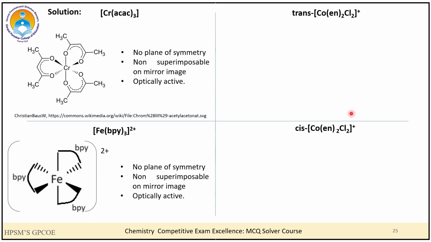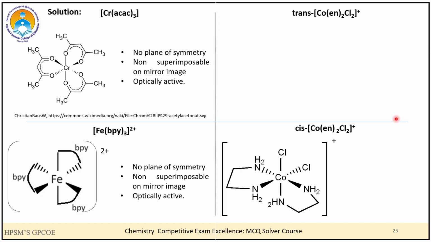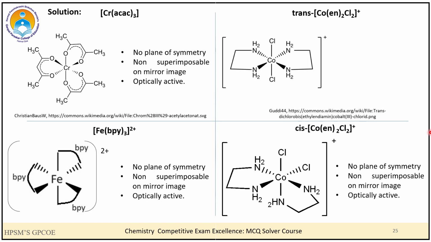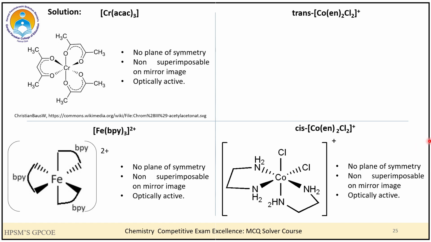Now here I have two isomers, the cis and the trans isomer, and let us go through each one of these one by one. Here you can see that this is a cis isomer, and the two chlorine atoms are adjacent to each other, and here also there is no plane of symmetry, as a result of which this one will also be optically active.